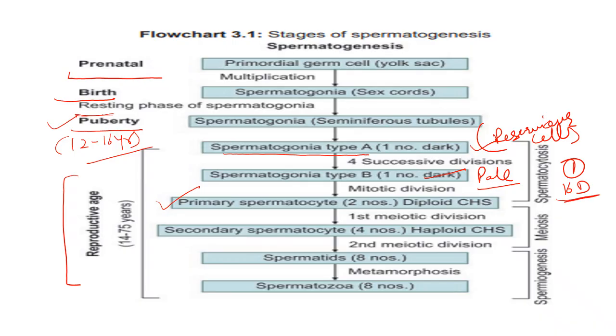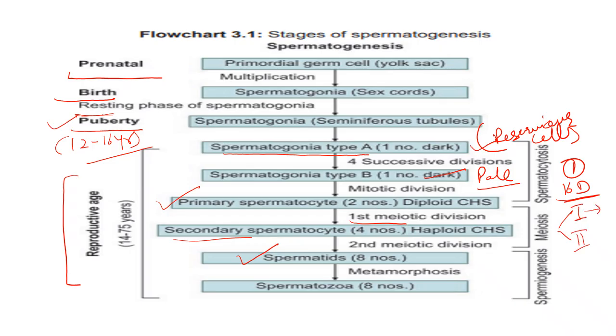Duration is around 16 days. The second stage is the meiosis. The meiosis occurs in two parts. The first meiotic division gives rise to the secondary spermatocyte, and there is a reduction of chromosome, and in the second meiotic division it gives rise to the spermatid. So up to this stage it is meiosis, in meiosis 1 and meiosis 2.